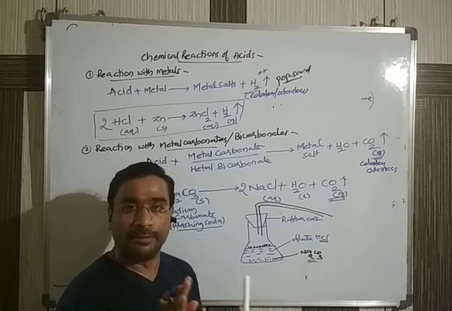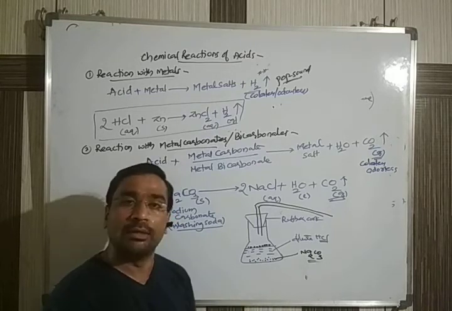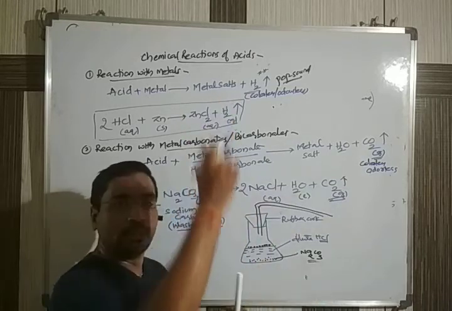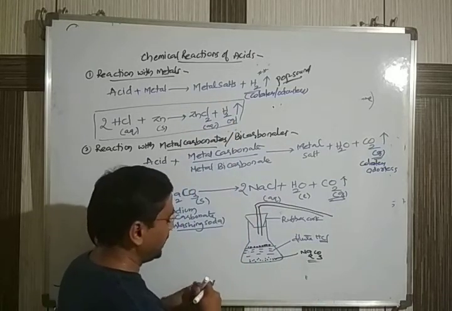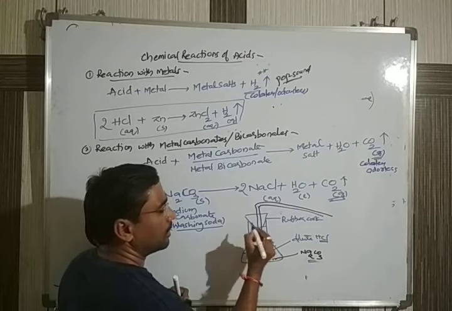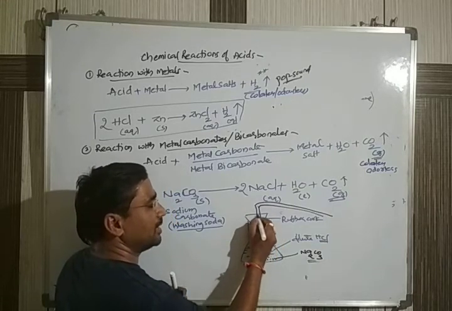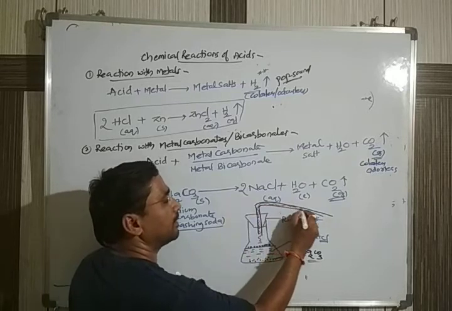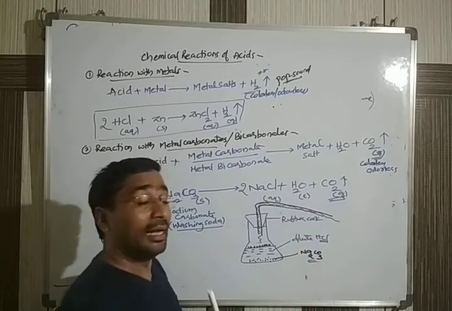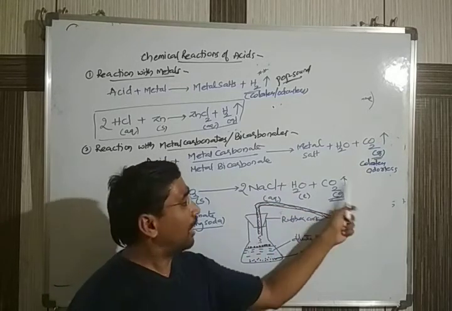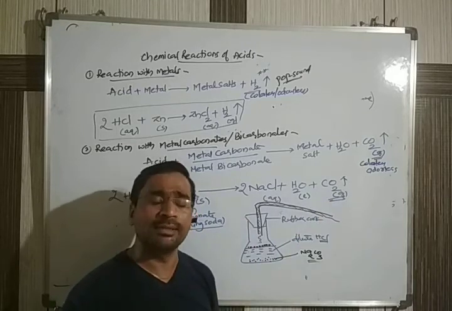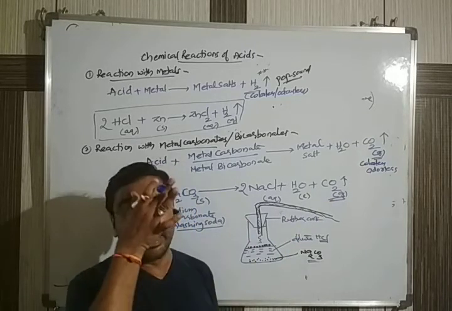Okay, it is evolving. The gas which is evolved automatically moves up. This gas also automatically comes out, and there is no chance of it escaping to the outside. It will pass through this and come out. And here also a test is there. So how can you say it is CO2 gas? There is a simple test we can take.